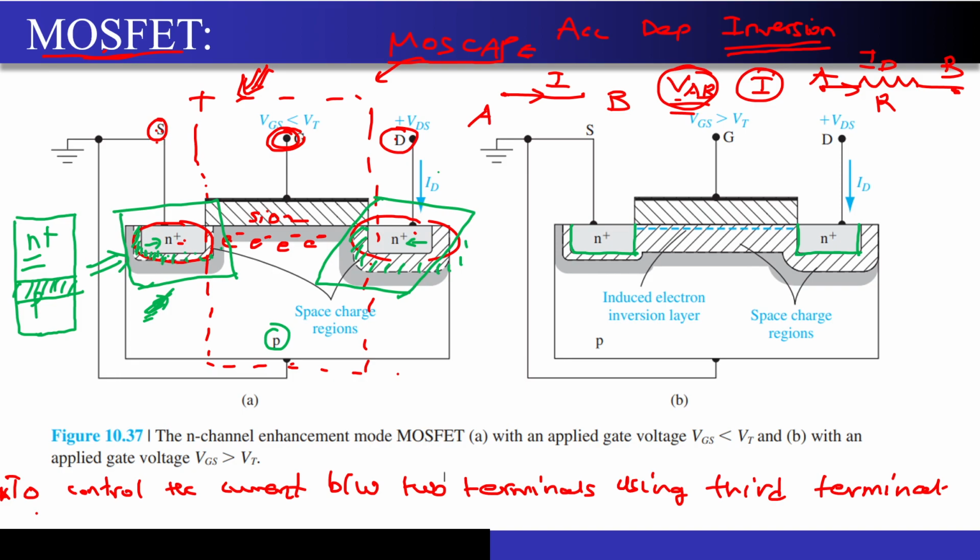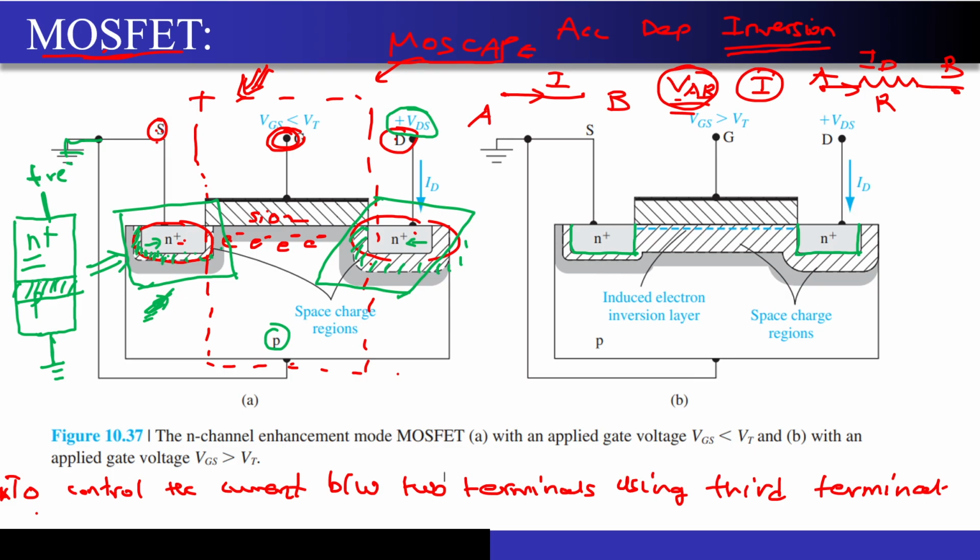This is the reason why we have a depletion outside this N plus region and not into the N plus, correct. So one more thing now, when you apply some positive voltage plus VDS over here, you are applying a positive voltage on this side, correct, and on this side the substrate is already grounded with the source over here, correct. So that means this P side is grounded. I am applying a positive voltage to this N plus.